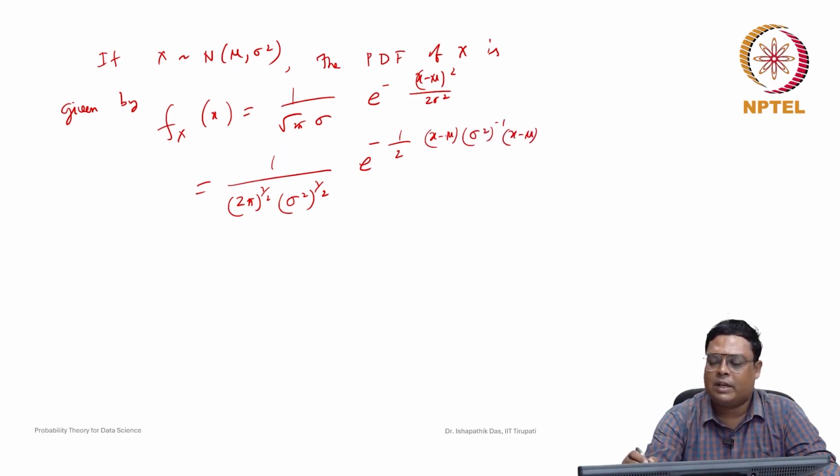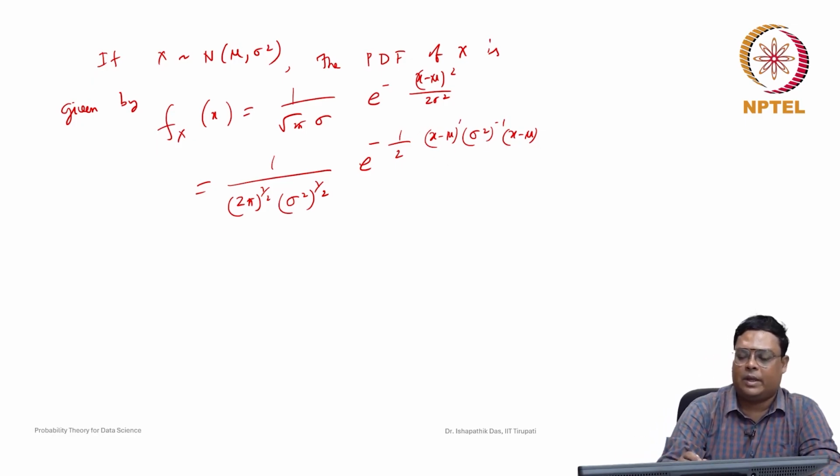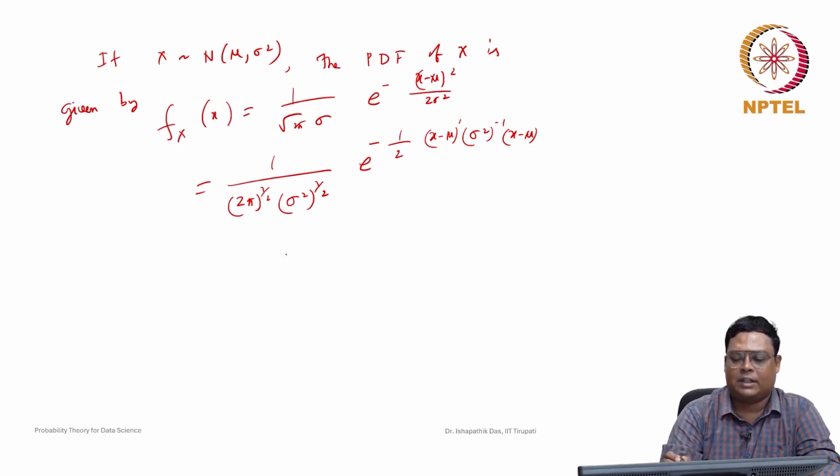Because x minus mu is a real number, we can consider it as a 1 cross 1 matrix whose transpose is the same, so we are just writing it in this form. This is just to help us remember how the univariate form can be extended.